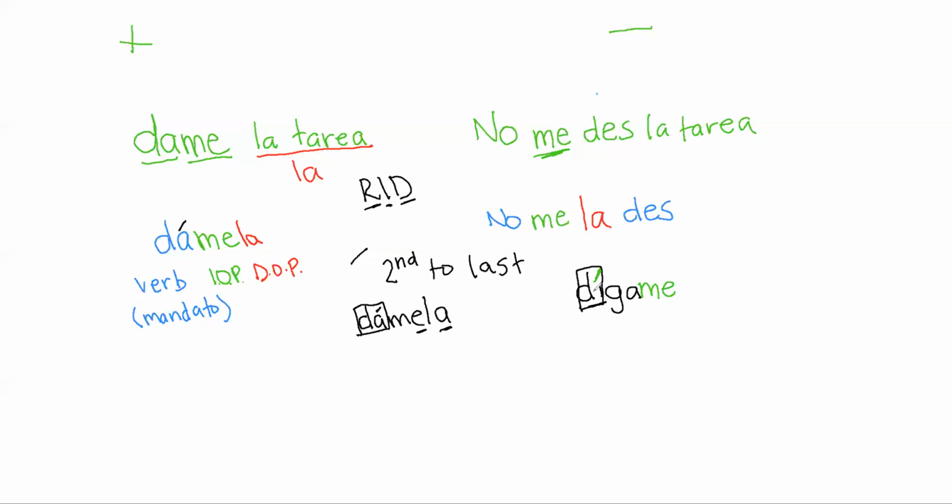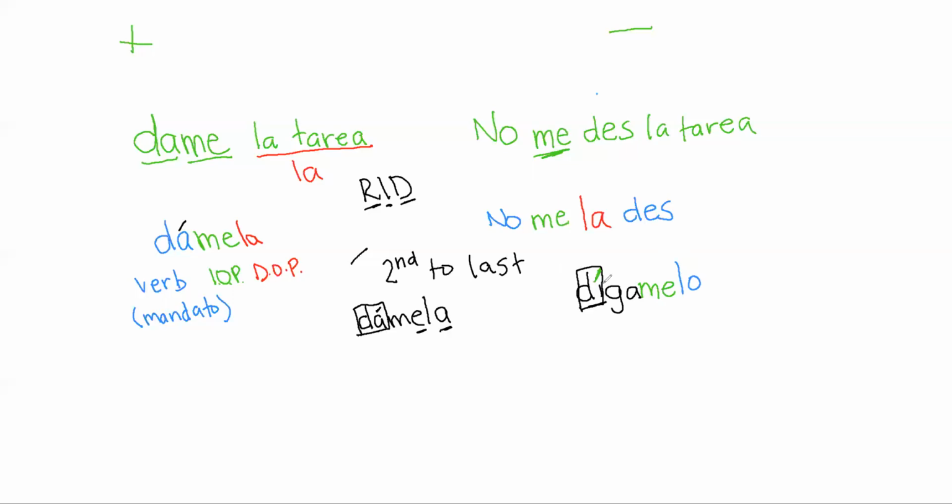It's on the "v," and it's always going to be that way, where your stressed syllable is not going to change. Which syllable is stressed is not going to change. Where it falls in the word, that could be different. So if I want you to tell me, "tell me it," I will add a "lo" here.